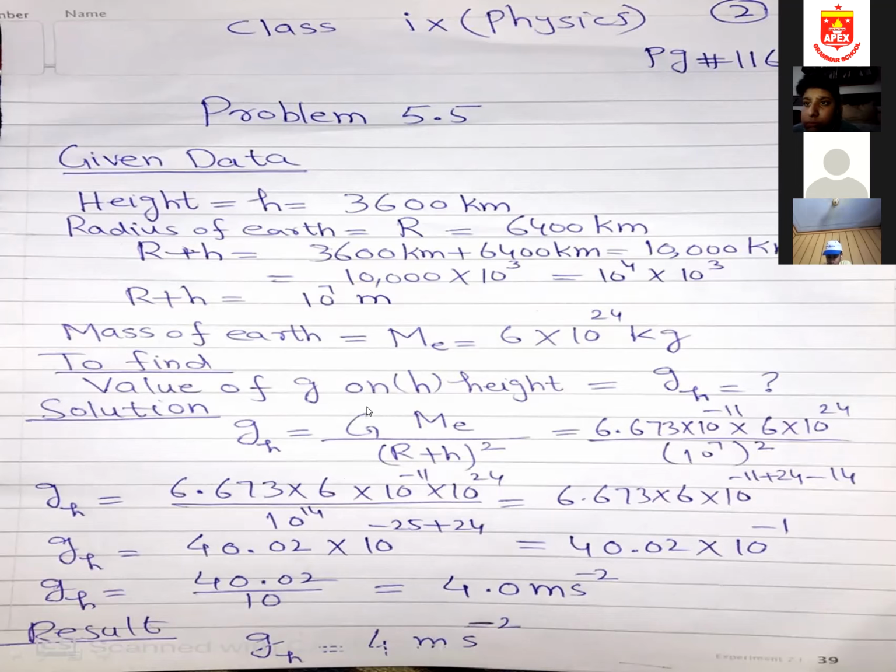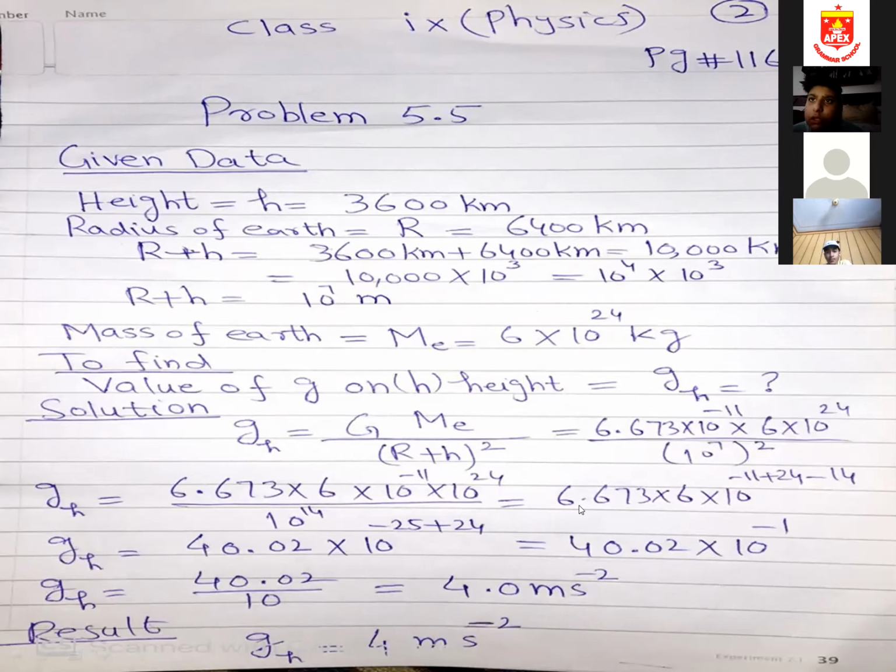We know the value of capital G is 6.673 into 10 to the power minus 11, and the mass of Earth is given as 6 into 10 to the power 24, and R plus h I just found, this is 10 to the power 7. I just put in the values. Then what did I do? Since bases are same, this 14 will go on the top. It will be minus 14.